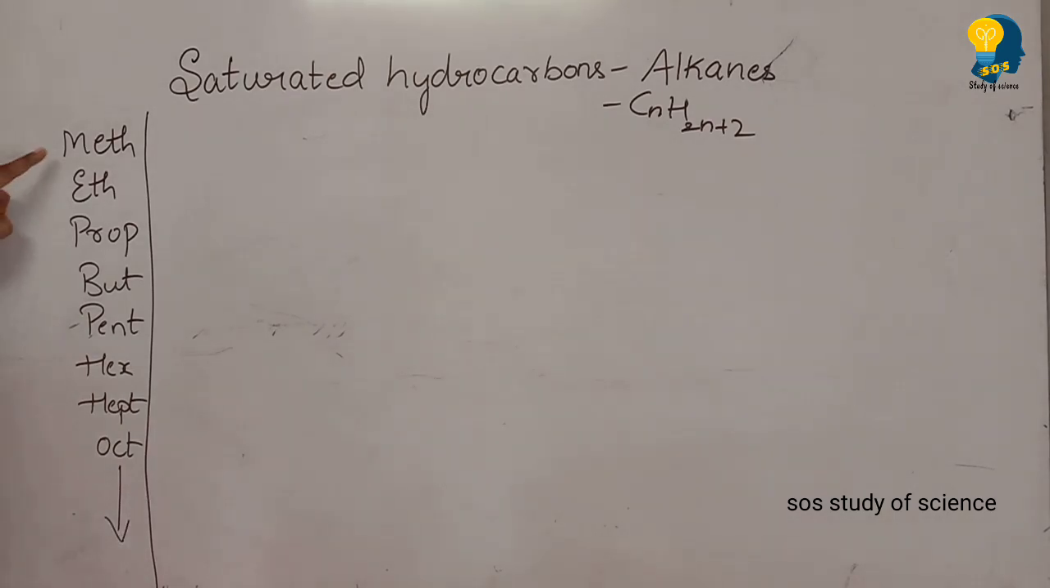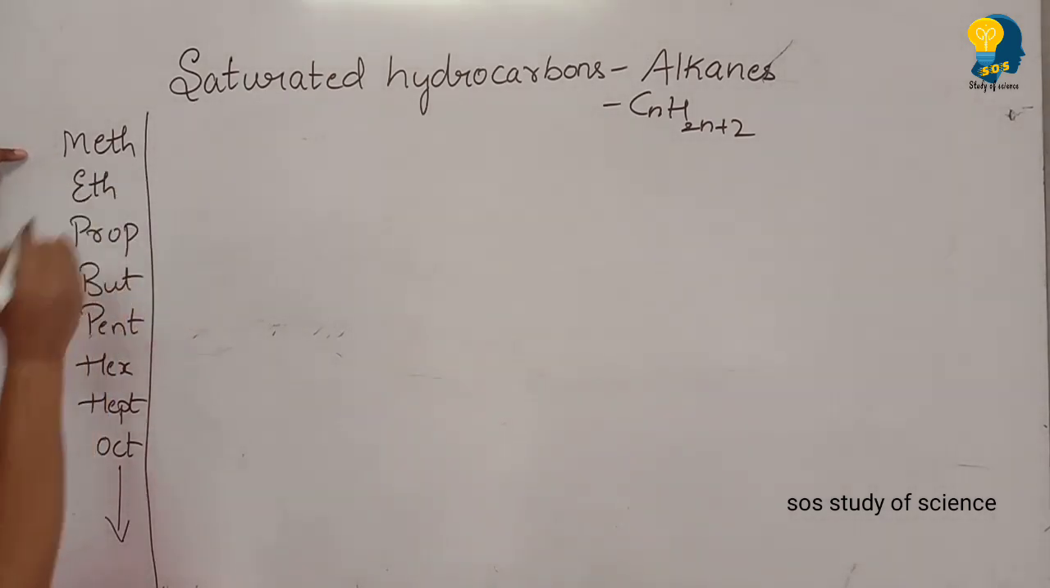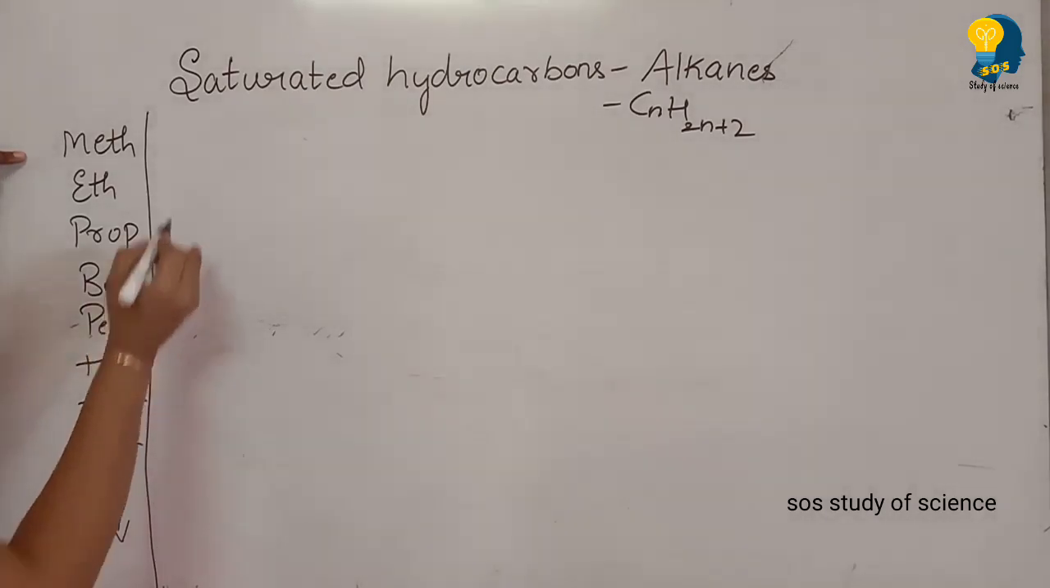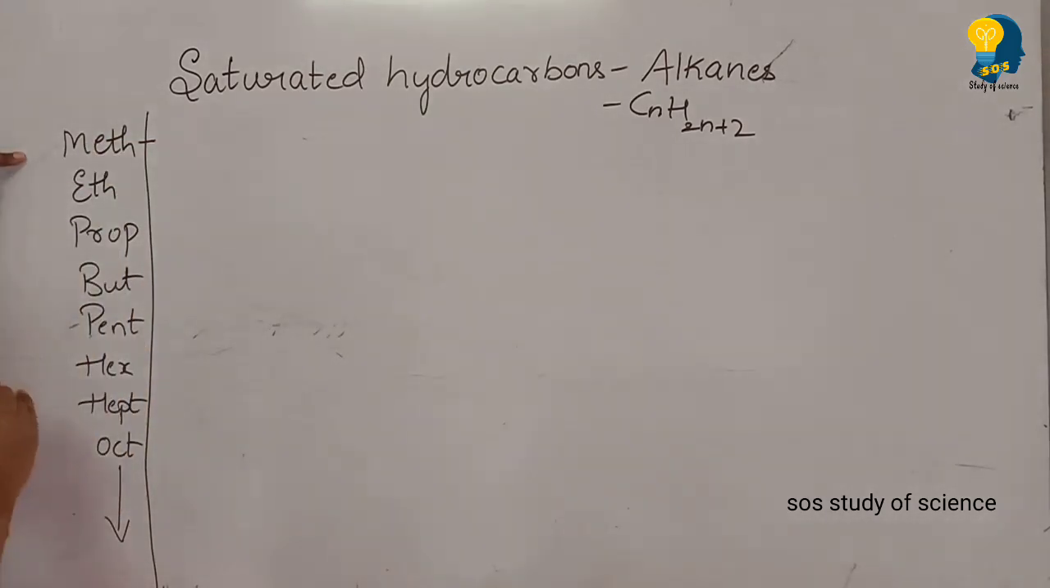What do you mean by this? Meth means there will be only one carbon atom, that means its value n is equal to 1. Eth means there will be two carbon atoms in the chain or formula, whatever you write. Prop means 3, so there will be 3 carbon atoms. But means 4. Pent 5. Hex 6. Hept 7. Oct 8 and so on.